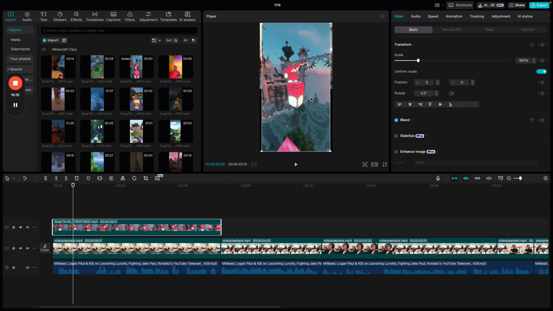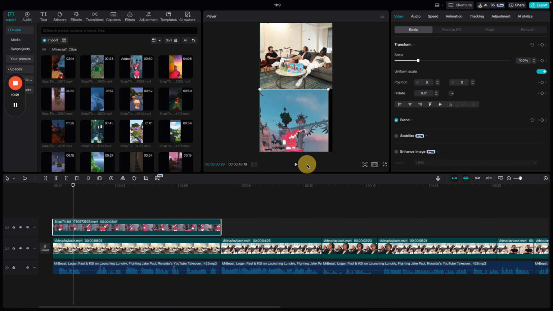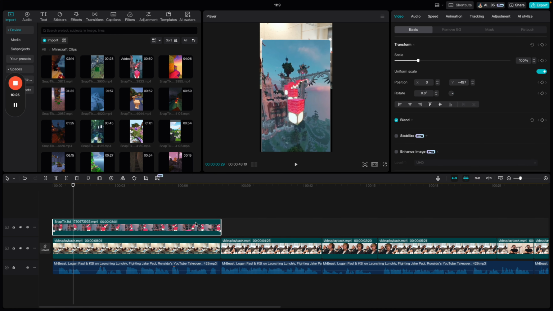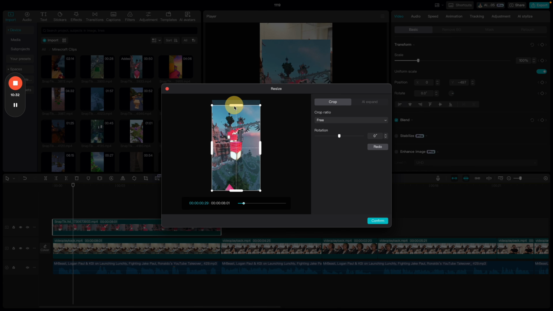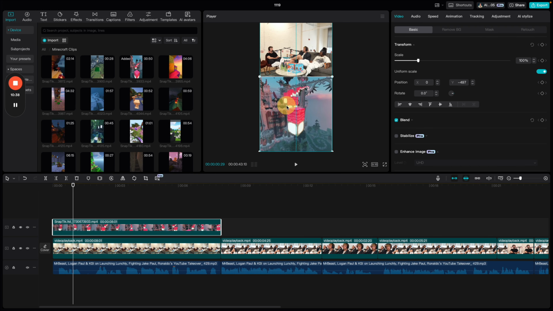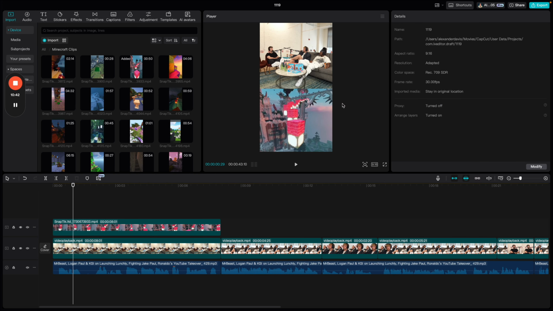And then we have to find out how we're going to bring these 2 clips together. What I would do is right click this clip. There's an edit button, crop ratio. We're just going to crop that into right about half, because half is typically where the action of the clip is happening. Drag it right down below. Make sure that there's no black lines because you didn't crop it correctly. Now you can play the clip.